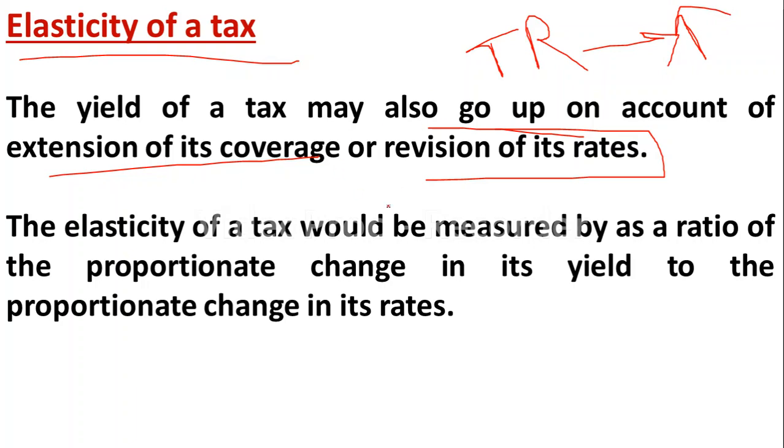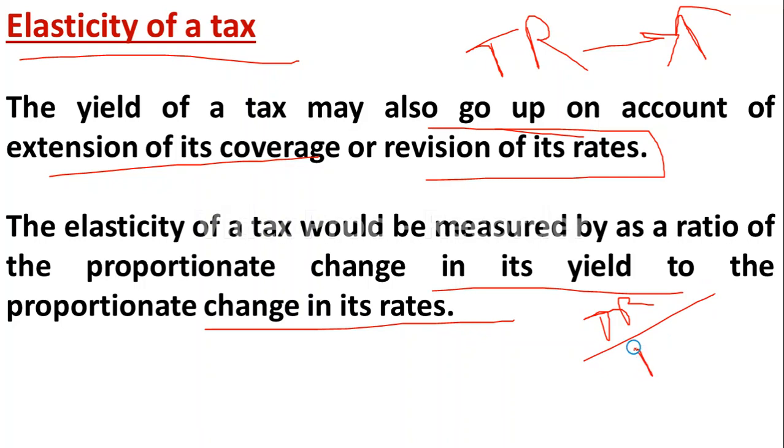There is also a formula: the elasticity of a tax is measured as a ratio of change in its yield to the proportionate change in the tax rate. So it is the ratio of increase in tax revenue to increase in the tax rate, known as the elasticity of tax. These terms you have to remember.